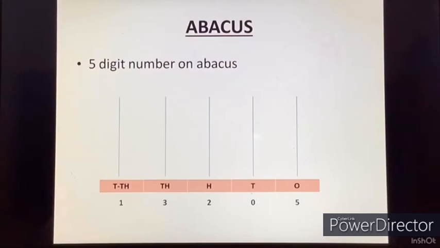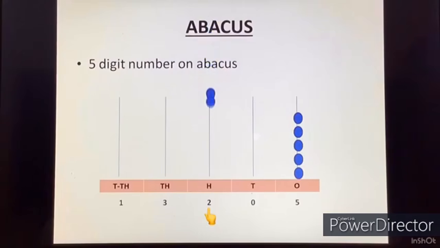Okay, now in this example we have 13,205. We have to represent this on the abacus. We will start in the same manner. In the ones place we have 5, so we will put 5 beads in the ones column. In the tens place we have 0, so we will not put any beads there. We will directly go to the hundreds column.